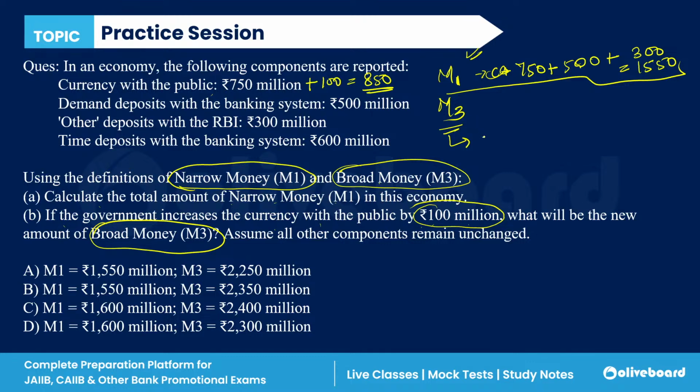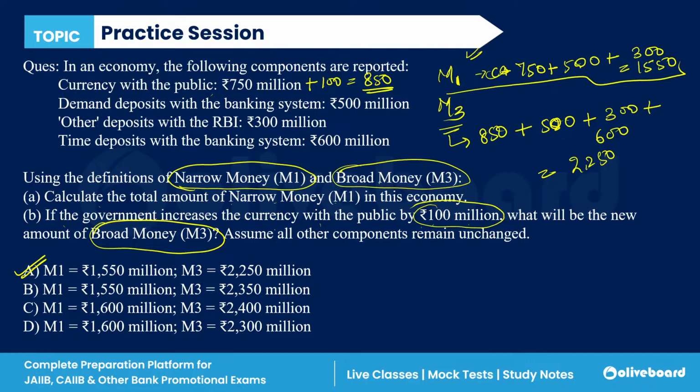Means the formula is currency with the public plus demand deposit plus other deposits plus the time deposit, 600. So the correct answer is 2250 million. So the correct answer is A.